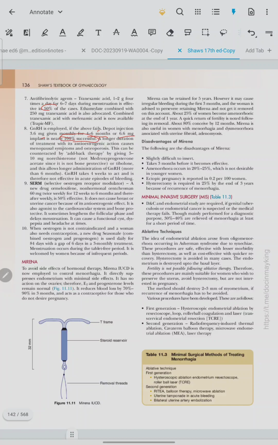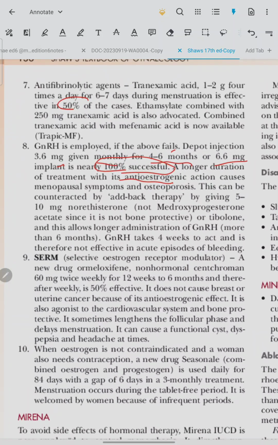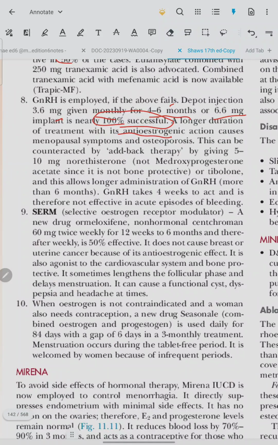A longer duration of treatment, with its anti-estrogenic action, causes menopausal symptoms and osteoporosis. This can be counteracted by add-back therapy by giving 5 to 10 mg norethisterone or tibolone, and this allows longer administration of GnRH. GnRH takes 4 weeks to act and is therefore not effective in acute episode of bleeding.